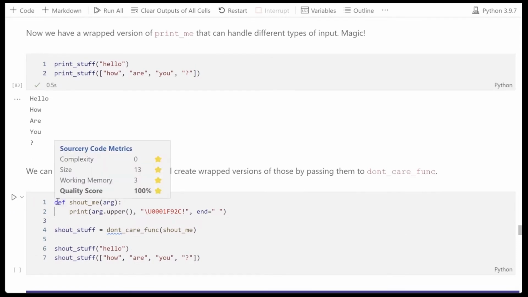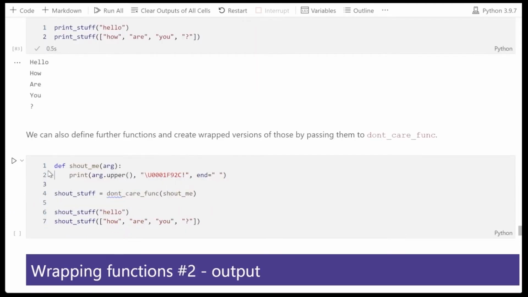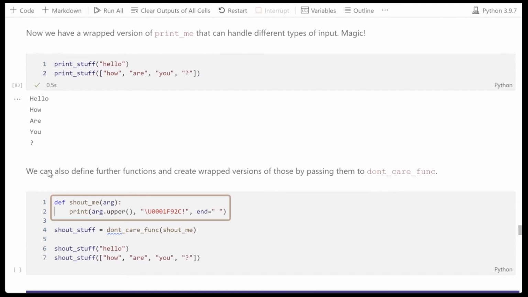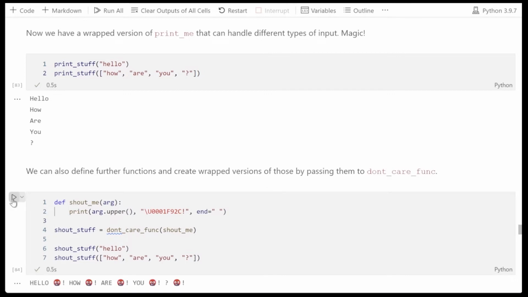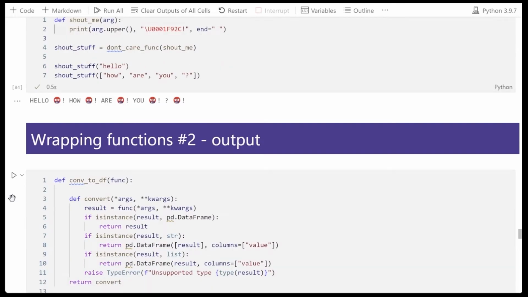But we can also use the wrapper for other things. So we define a different function, shoutMe, which does something a bit different. Do the same thing, pass it to the wrapper, and we get our input parameter independent functionality. So we can apply a similar kind of logic to output functions.